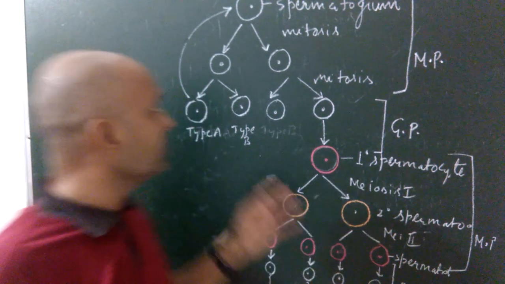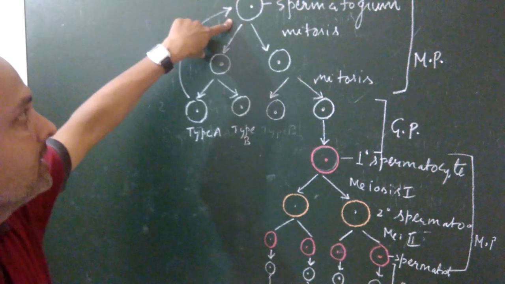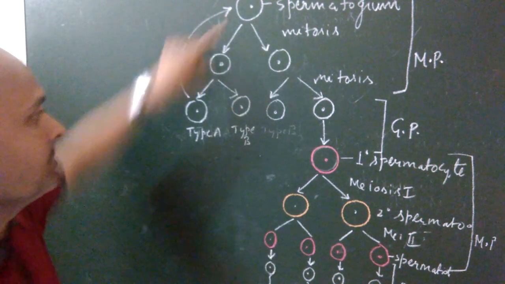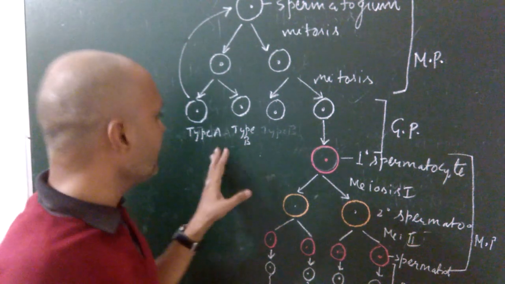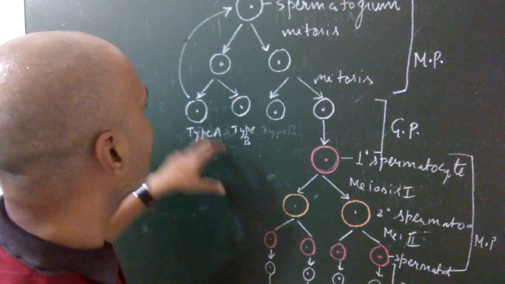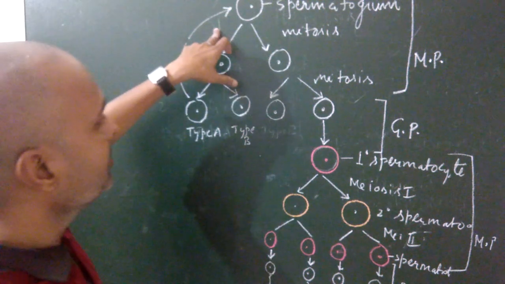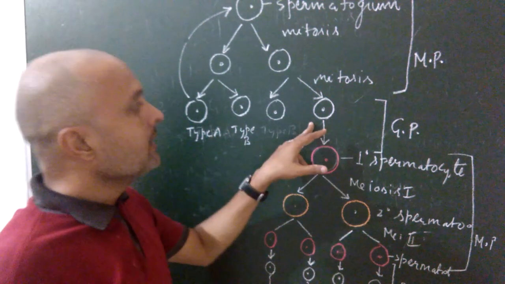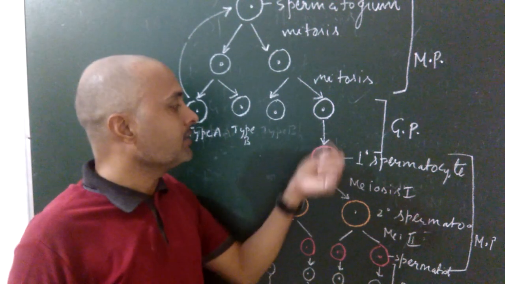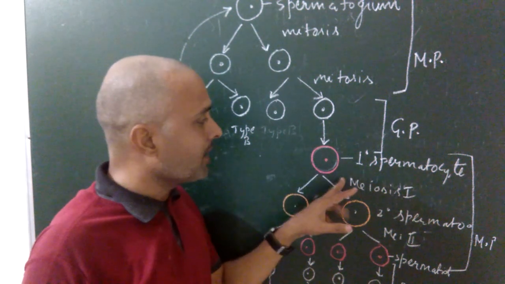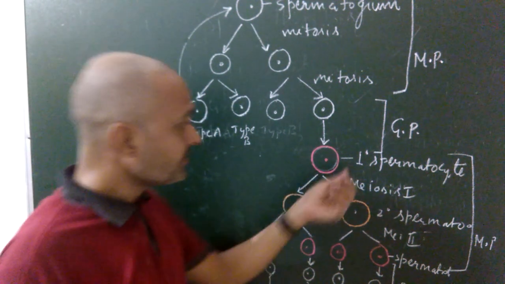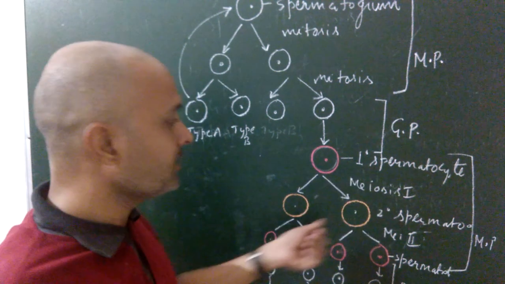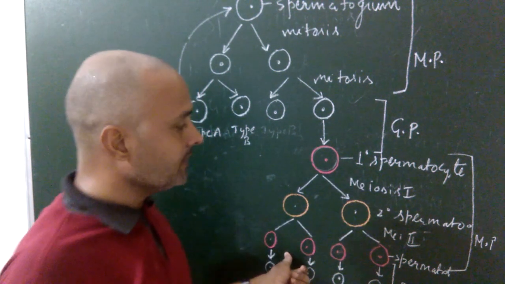During the multiplication phase, the spermatogonium increases its number by mitosis cell division and produces two types of cells, type A and type B. Type A acts as stem cells and produces more spermatogonium, whereas type B gets nourishment and becomes enlarged in size, known as the primary spermatocyte. This primary spermatocyte undergoes meiosis first and meiosis second during the maturation phase.